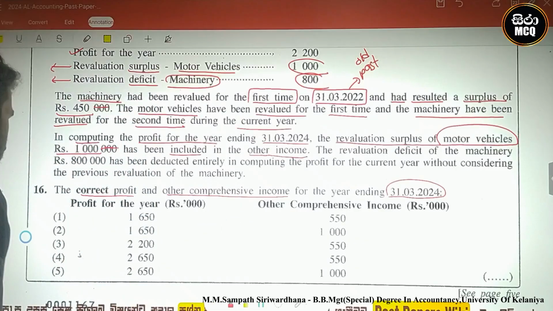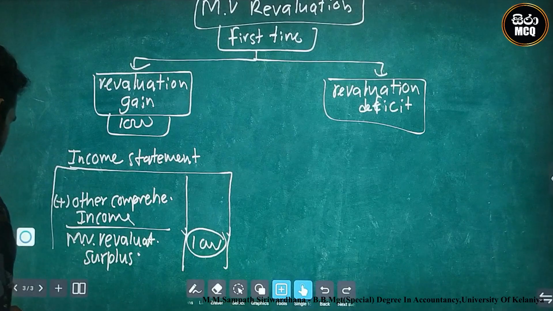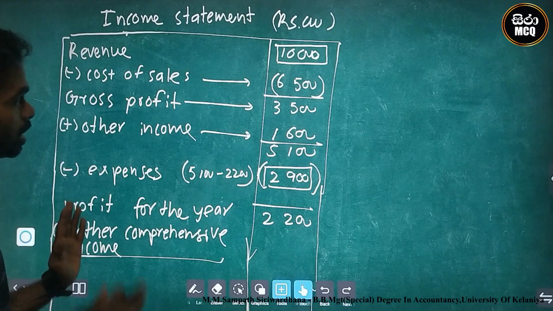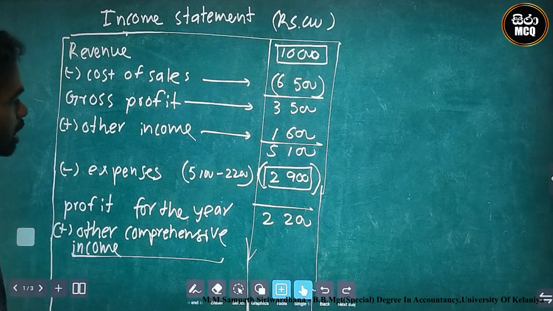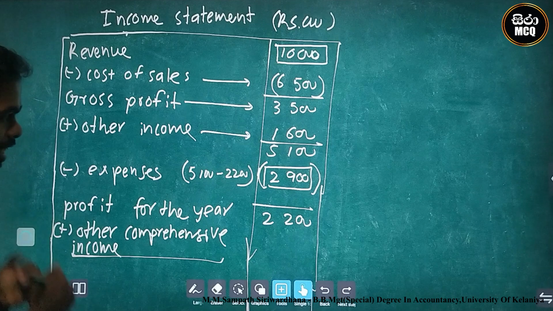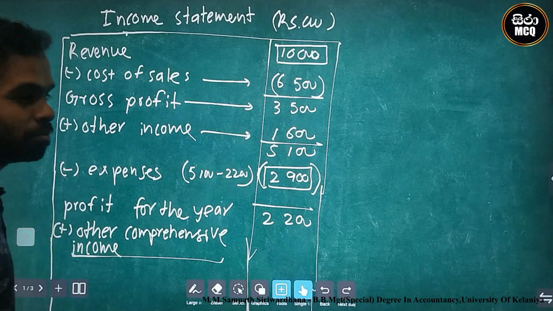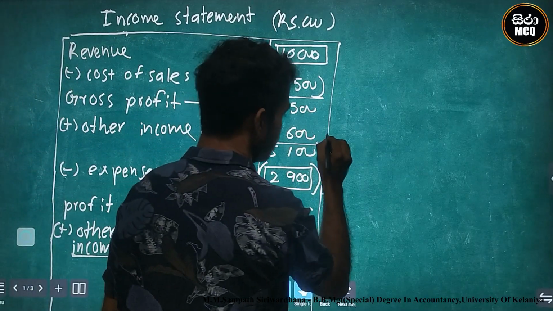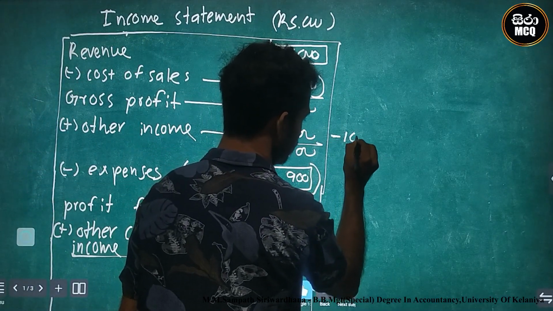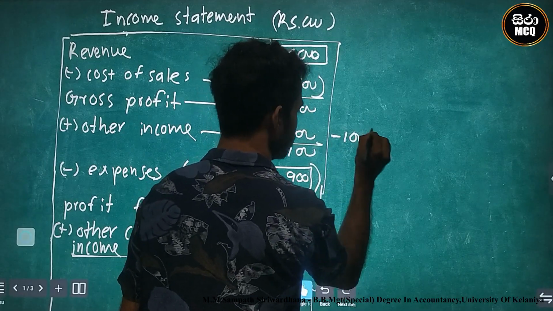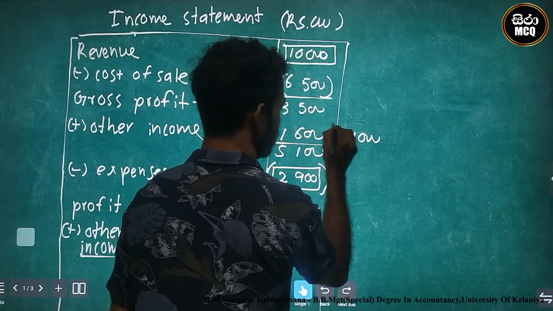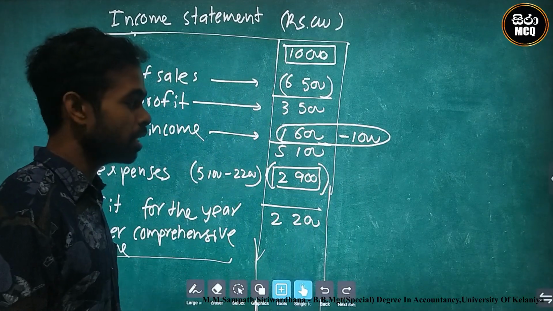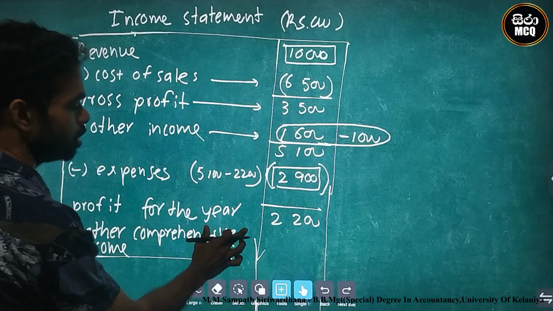Therefore, I go to our draft income statement. This is the already created income statement. I adjust other income. Why? Other income includes the 1000 revaluation gain. Therefore, I deduct 1000 from this 1600, and I add it to other comprehensive income.